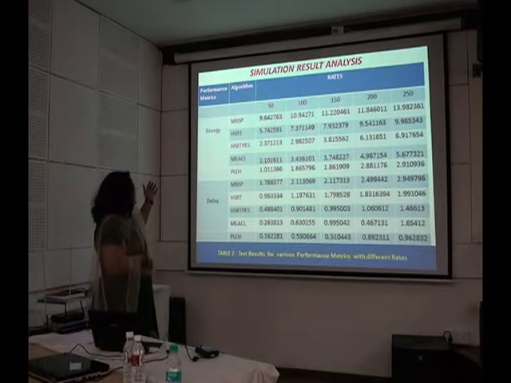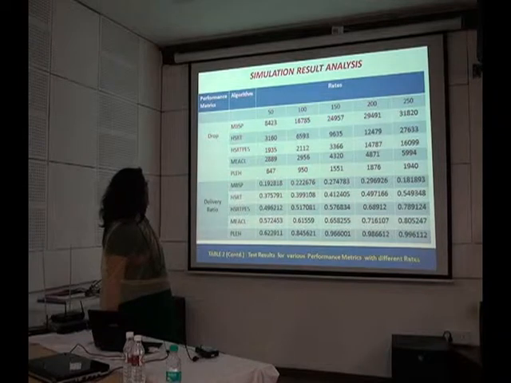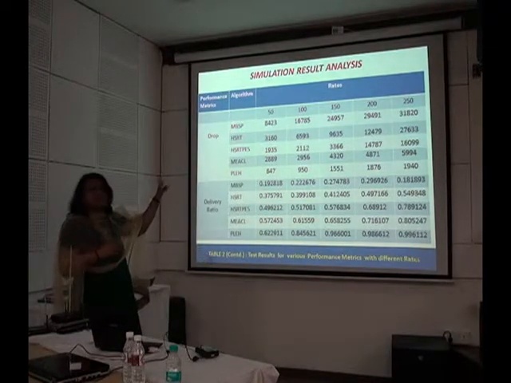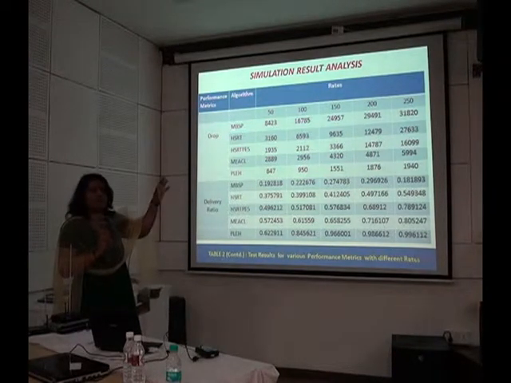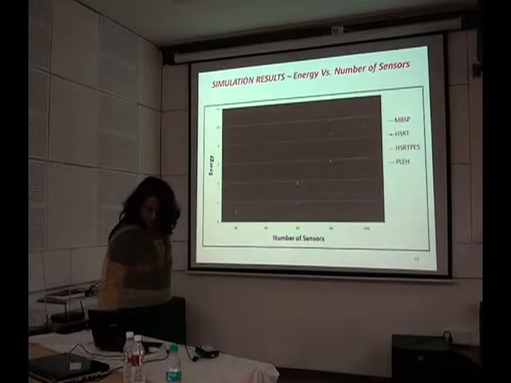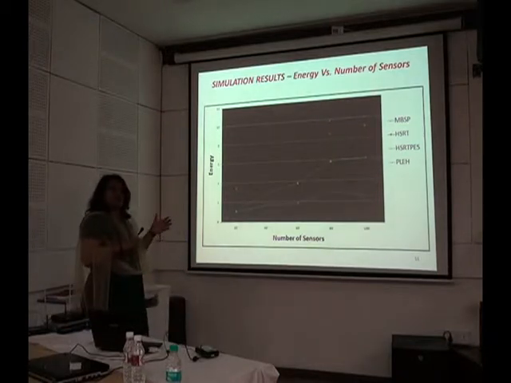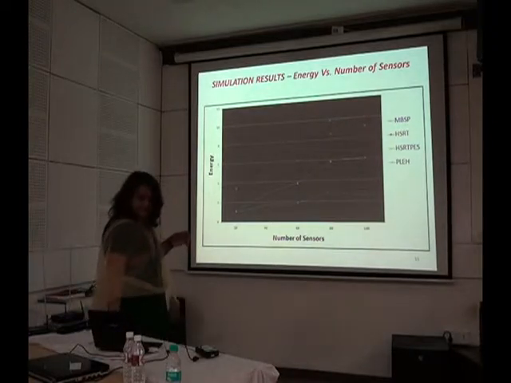Then again the four parameters, that is energy, delay, drop and delivery ratio. This time again the same algorithms, but we have not varied the number of sensors; we have varied the rates from 50, 100, 150, 200 and 250. Whatever values I have got, I have written here in the form of a table. Then these are the graphs which I have plotted for all four parameters by varying the number of sensors and by varying the data sending rates.